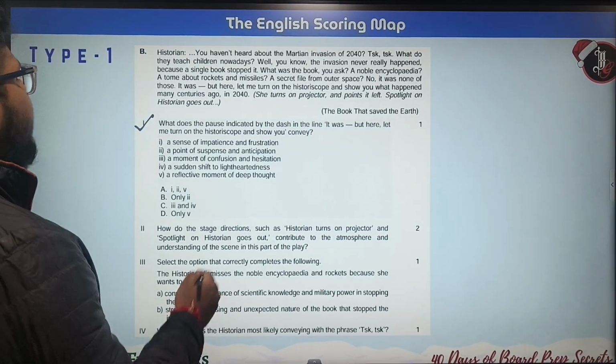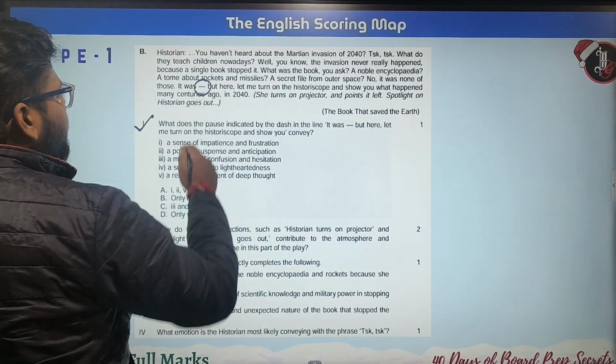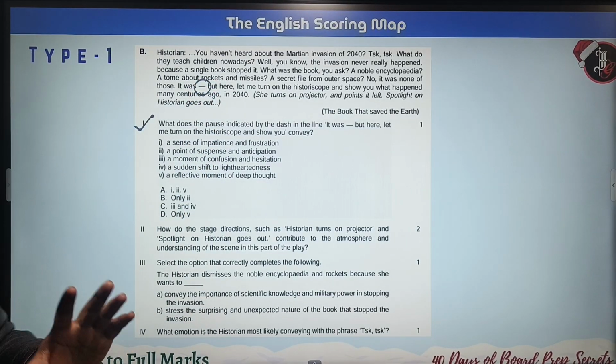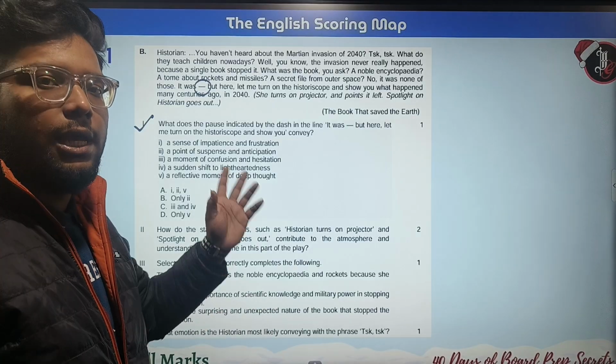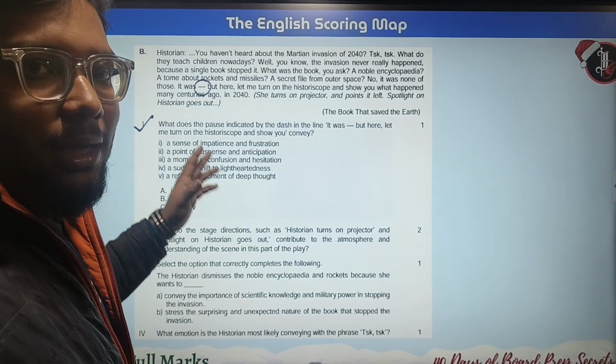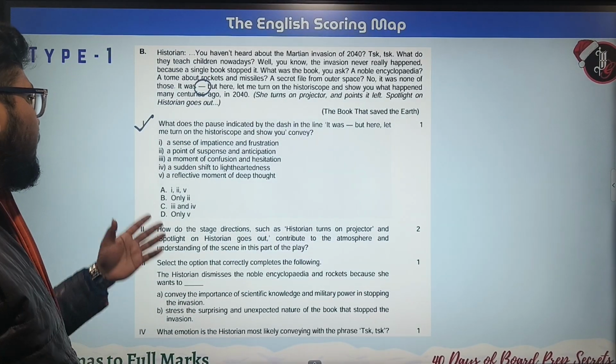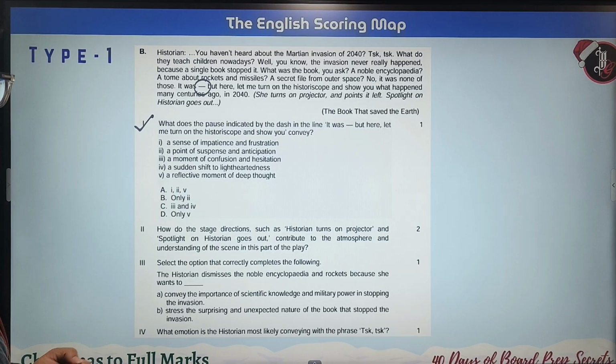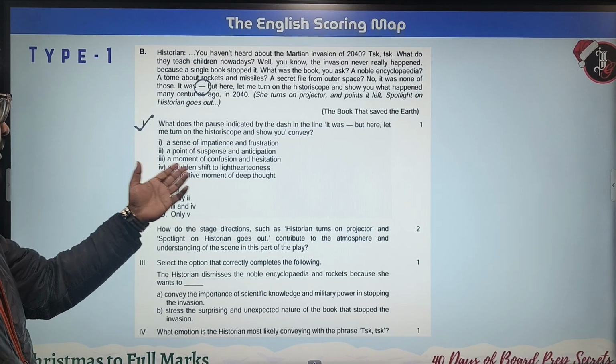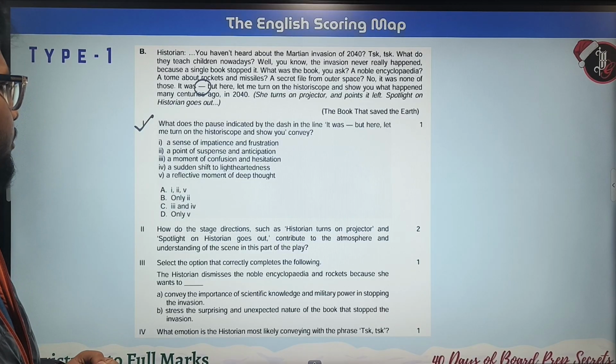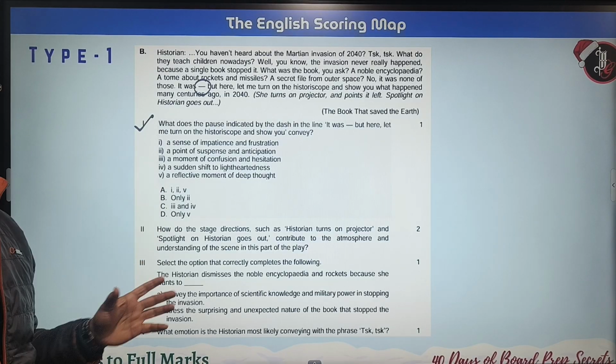Okay, so let's see. Basically, they are talking about this one. They are asking whether you are aware of this sign or not, and what it is conveying over here. There are some options given, and these are the answerable options. You have to answer only within these options.